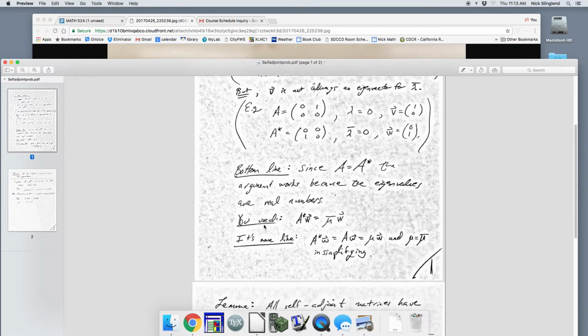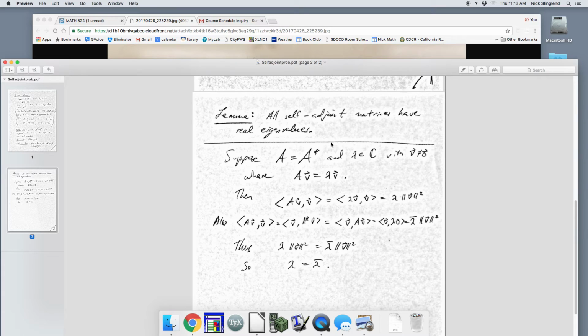Like I said, the one thing that is kind of missing is that all self-adjoint matrices have real eigenvalues, and so here's a little argument for that. Suppose that A equals A star, and you've got this eigenvalue eigenvector pair, V and lambda, and then just do the quick inner product. AV inner product V, replacing AV with lambda V. Pulling the lambda out, you get lambda times V inner product V, or lambda times the norm of V squared.